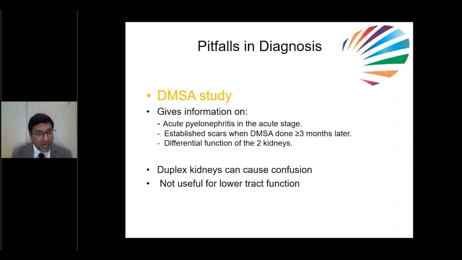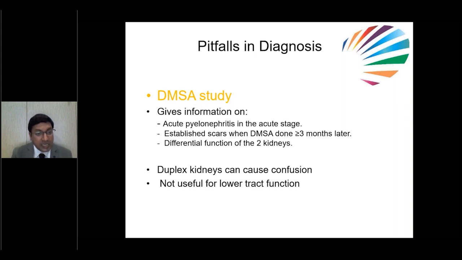And another important thing, any child with reflux, always we have to do a DMSA scan also to rule out scarring. If you are doing DMSA immediately after infection, it gives information about pyelonephritis. If the child has acute pyelonephritis, usually in DMSA you will see photopenic areas. But usually for any child with UTI, after treatment and after doing MCUG, if MCUG is showing reflux, we'll wait at least 3 months. We do DMSA only after 3 months, because even after acute pyelonephritis, to form a scar it takes at least 3 months. That's why it's better to wait up to 3 months.